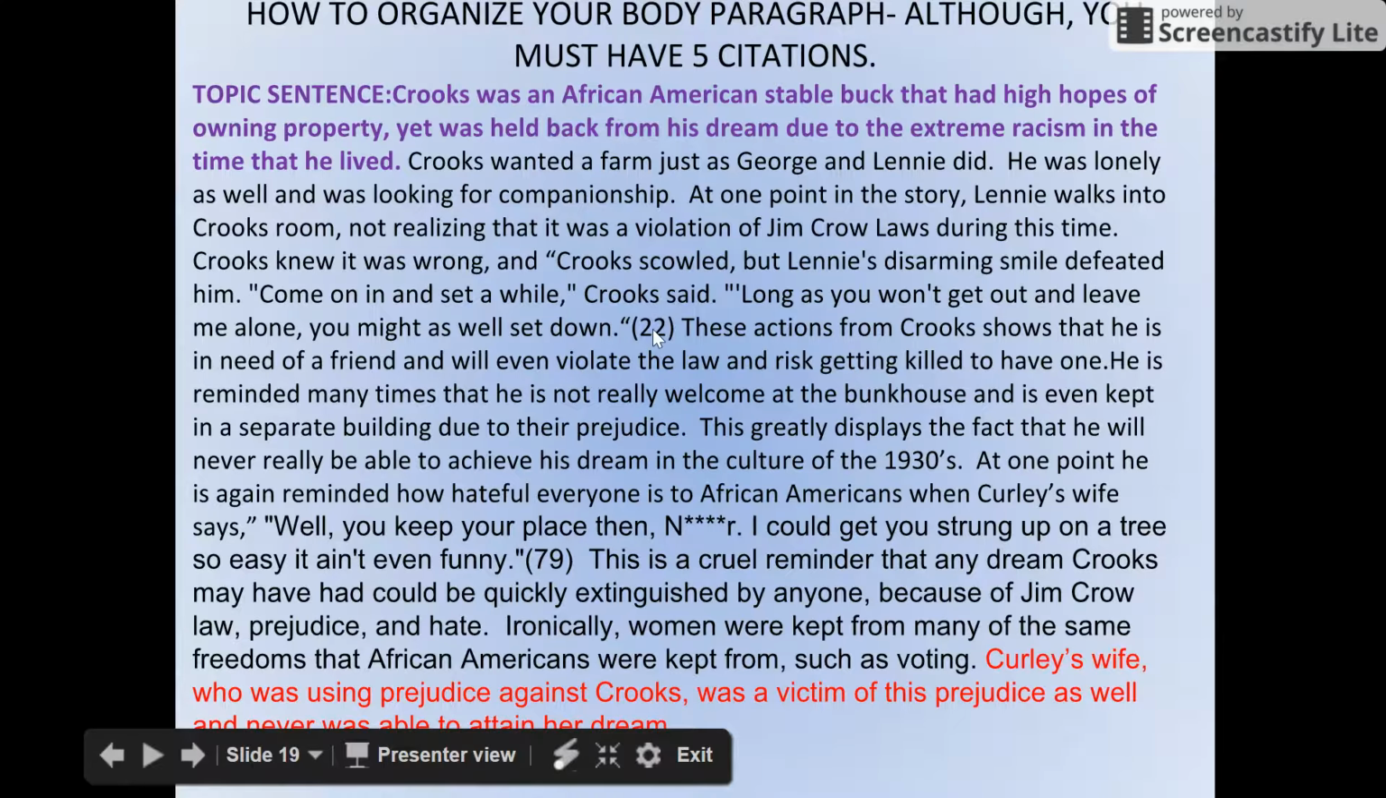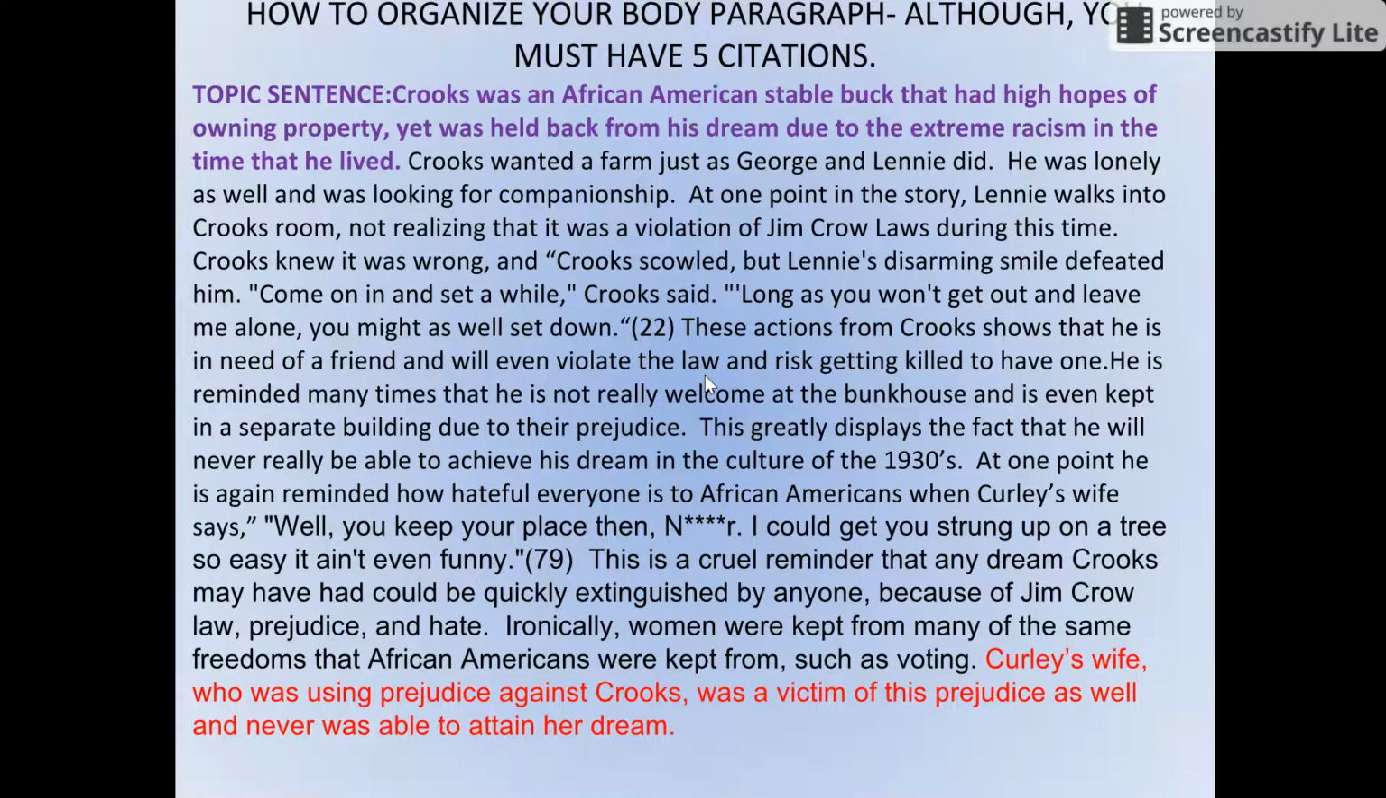So again, I led into the quote, and then I have the quote. Here's my explanation. These actions from Crooks show that he's in need of a friend and will even violate Jim Crow law and risk getting killed to have one. He's reminded many times that he's not really welcome at the bunkhouse and is even kept in a separate building due to his prejudice. That's elaboration. This greatly displays the fact that he will never really be able to achieve his dream in the culture of the 1930s. That's all my explanation just for that one quote.